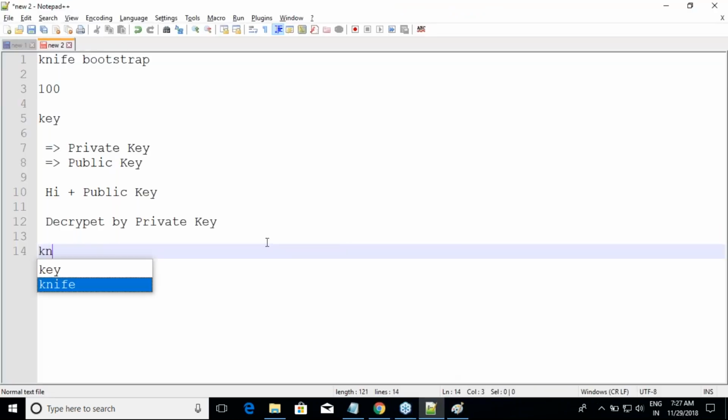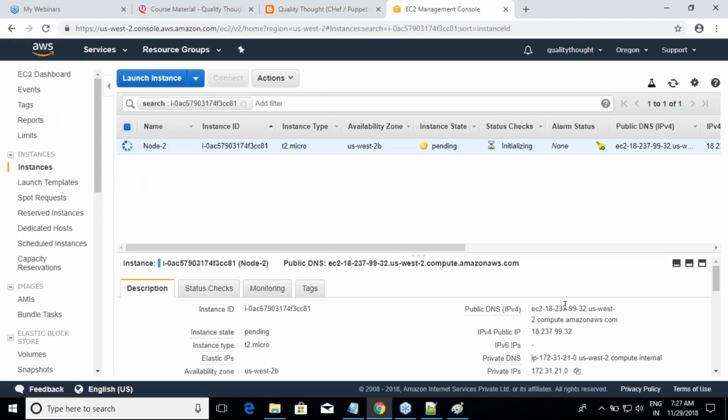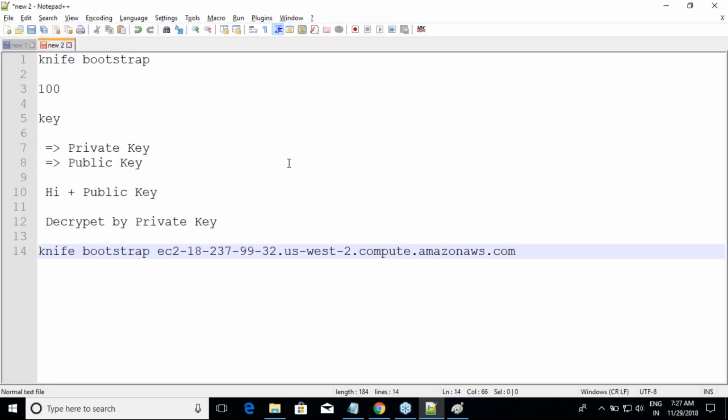But what is it we do? Knife bootstrap. You will give the public IP or a public DNS name of it. Are you seeing the public DNS name or IP over here? Yes. For the people who don't understand it, yesterday I've shown you. Just do knife bootstrap and you will get all the command line arguments and you have to fill in the blanks. That's it.